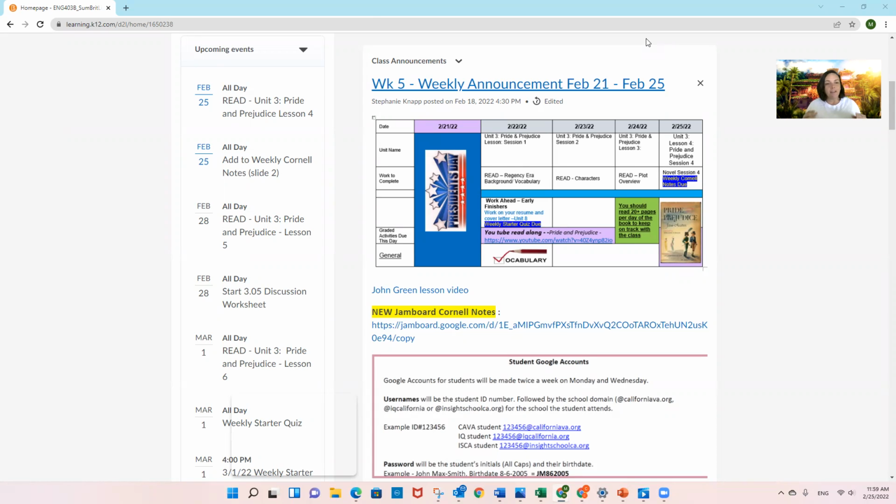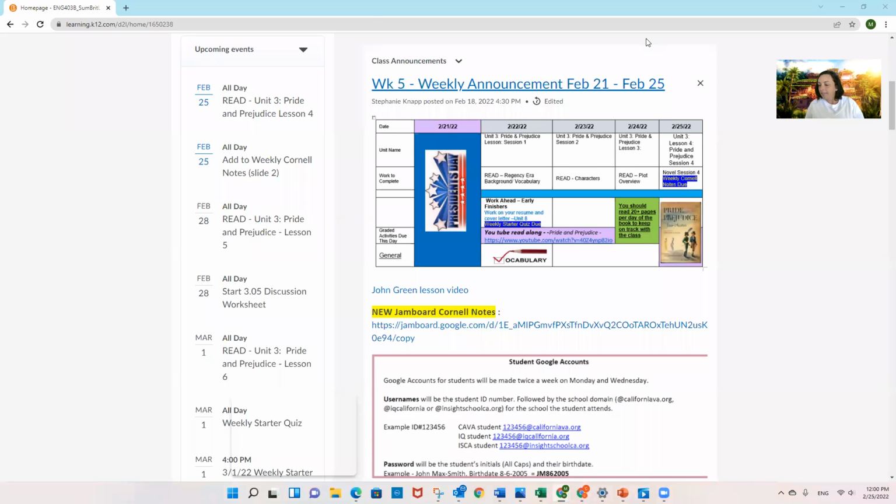I think that I've found all the pieces, but let me walk you through what I'm looking for and where to find the resources you need. And if you're a sleuth, if you can help me out and be a detective, let me know if you see any of the old versions of Cornell Notes over the next couple of weeks.